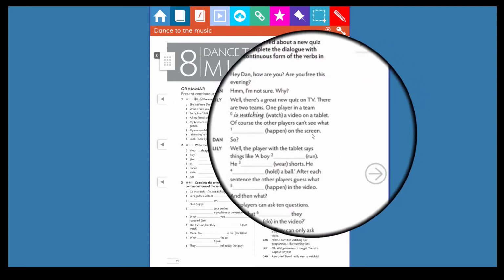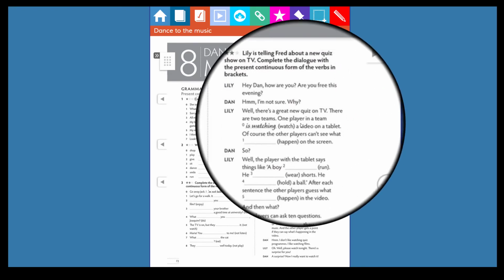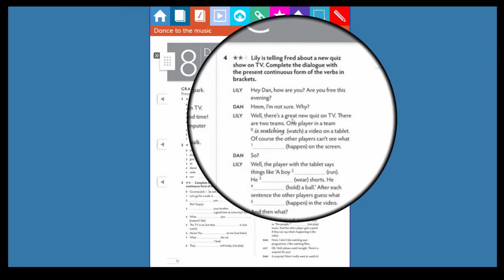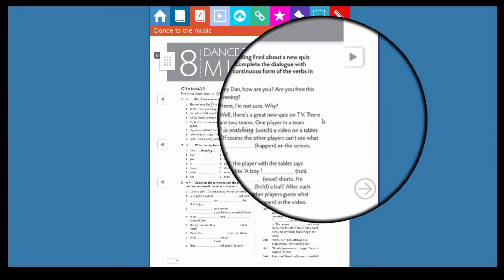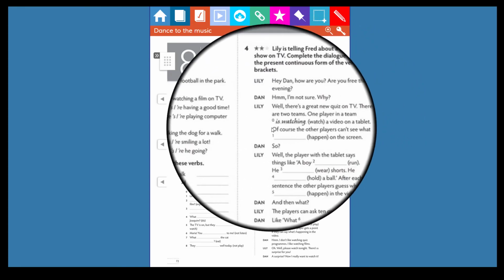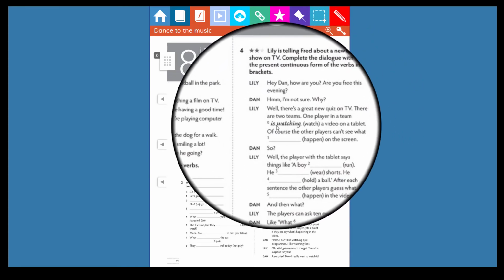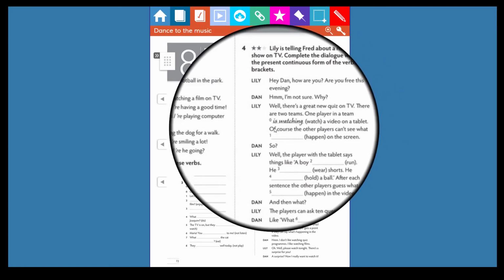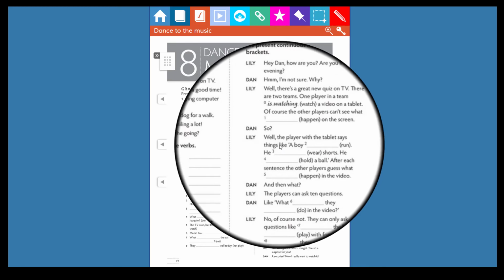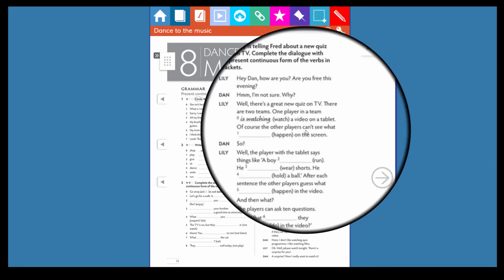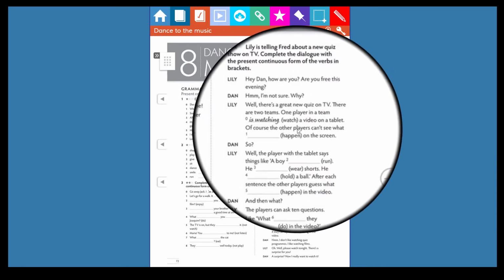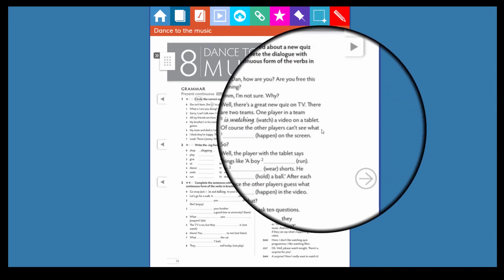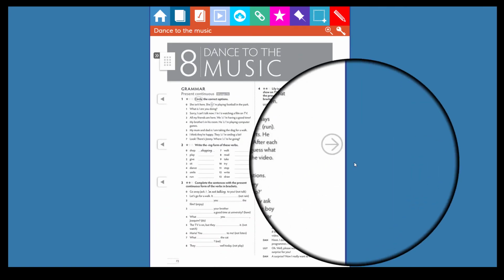Okay, so in this case, you have to use the verb watch. And one player can be he or she. So in this case, you have to use is watching. And remember that you have to use the verb to be, is, and are, and the verb with the ing form. Of course, the other players can't see what, etc., etc.